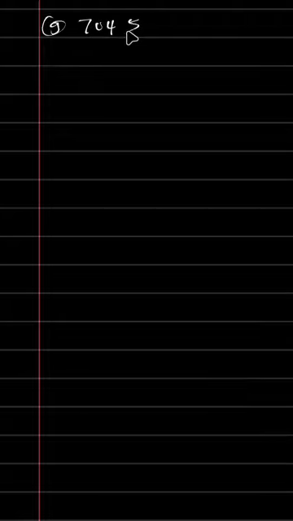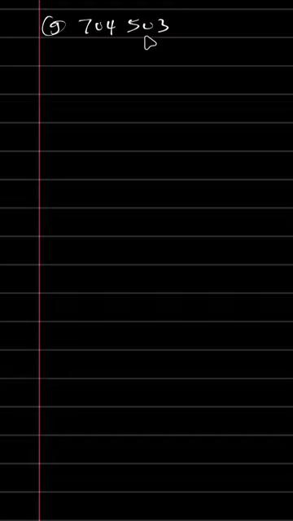So we have question G, that is 704,503. Now to write this one in standard form, it is far more than A. I'll say that you always place a point after the first digit. The first digit here is between this 7 and 0. So the value of our A is equal to 7.04.